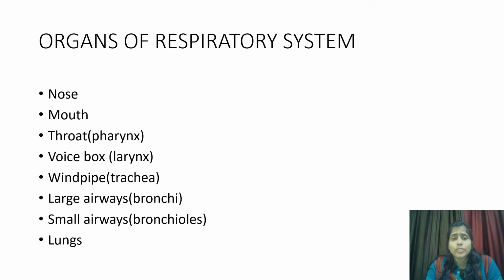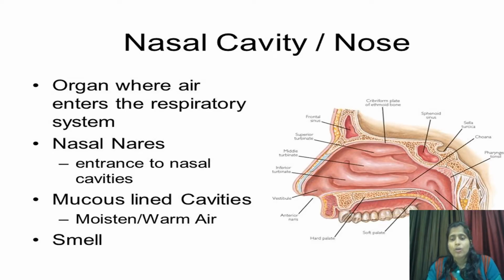Okay, now these are the organs of respiratory system: nose, mouth, throat, also called pharynx; voice box, also called larynx; windpipe, also called trachea; large airways, also called bronchi; small airways, also called bronchioles; and lungs. So these are the structures or organs which are involved in the process of respiration. Let's see how.